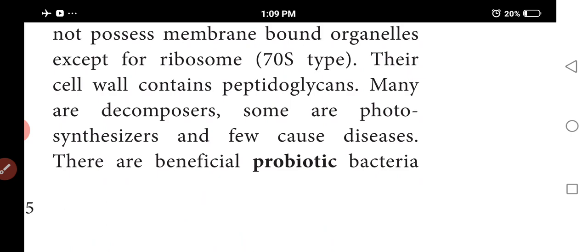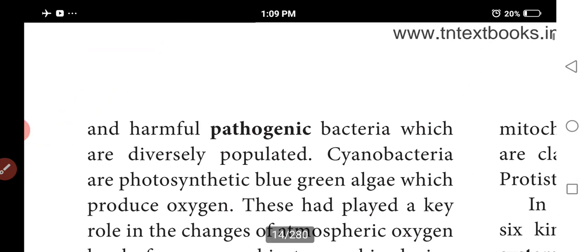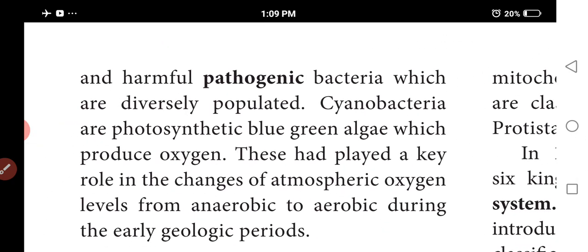Ribosomes are present. The cell wall contains peptidoglycans. Many are decomposers, some are photosynthetic, and a few cause disease. There are beneficial probiotic bacteria and harmful pathogenic bacteria. Probiotic bacteria are very beneficial, like lactic acid bacteria.